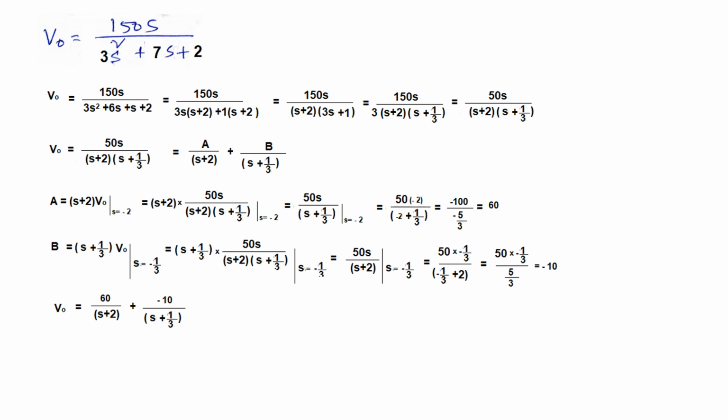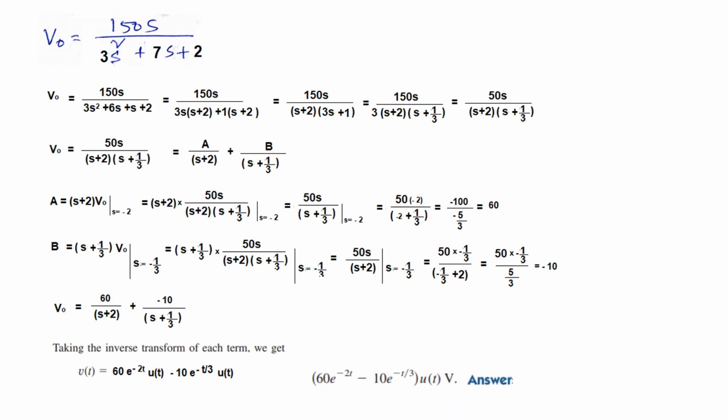And now we are in a position to take the inverse Laplace transform. So from here we'll get 60 e raised to the power minus 2t u(t) from here, and this one will be minus 10 e raised to the power minus t over 3 u(t), and this is the answer. And the book has just taken u(t) common to make it look neat. So this is the final answer. So I hope this gives you an understanding as to how we can solve this type of problem.